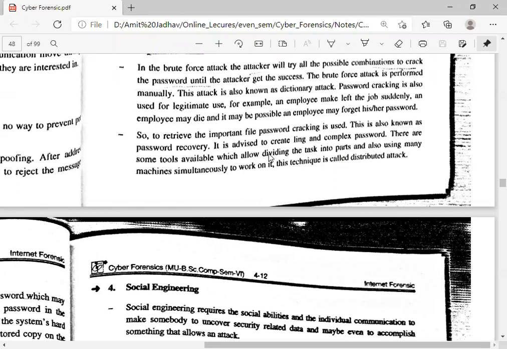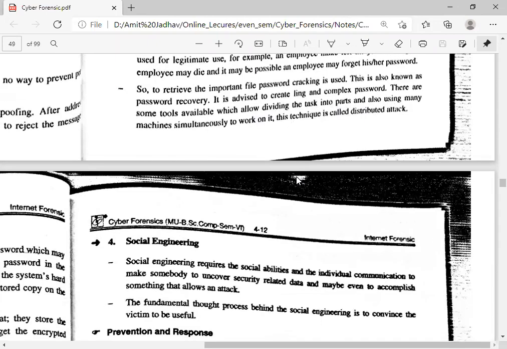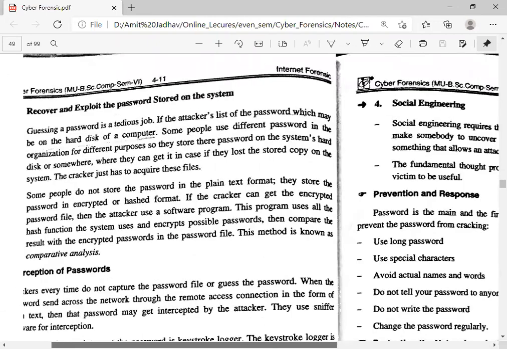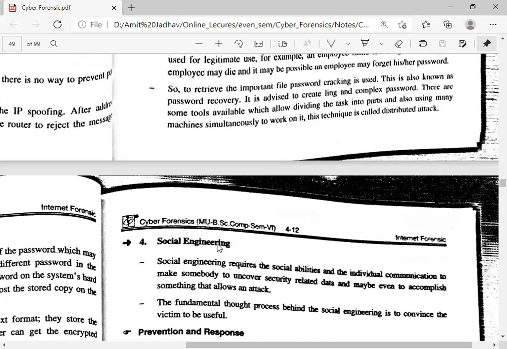The password should not be a pet name, birth date, or phone number, because these can be easily guessed by attackers. There are some tools available which allow dividing the task into parts and also using many machines simultaneously to work on it. This technique is called a distributed attack. So in a distributed attack, the task is divided into different parts. So this is the first one, brute force.